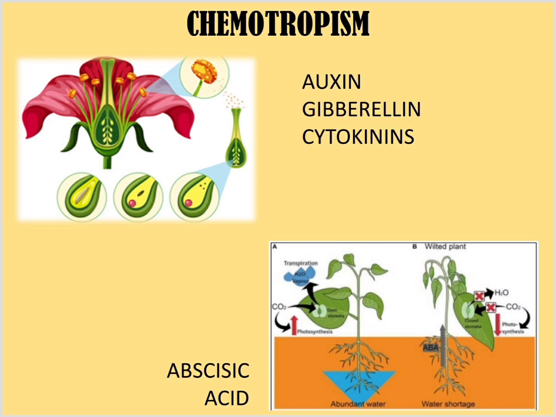For example, during the process of pollination, when the pollen grains form on the stigma, there are certain chemicals which are generated by the ovary, due to which the pollen grain starts growing and it forms a pollen tube. So this particular movement which happens is called chemotropism.